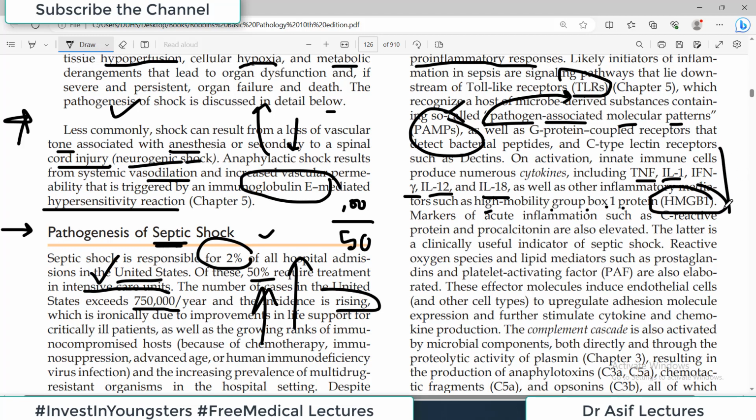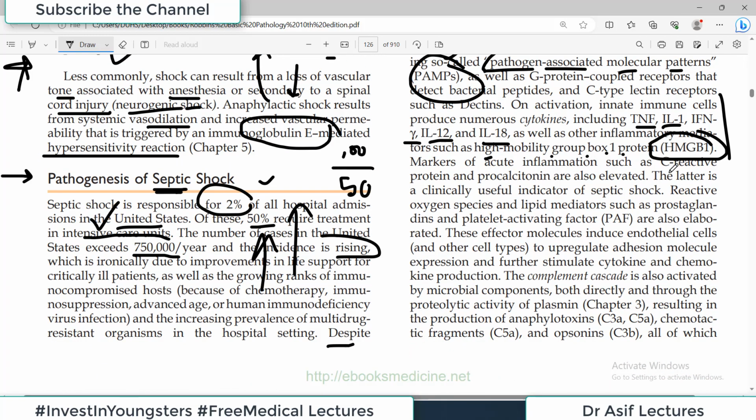All these things are produced by our immune cells because they identified the PAMPs on the bacterial wall. Markers of acute inflammation such as C-reactive protein as well as procalcitonin are also elevated. In fact, we do check the levels of procalcitonin in many patients in whom we suspect septicemia. The latter, procalcitonin, is a clinically useful indicator of septic shock. Clear indicator. Levels are high, it is septic shock.